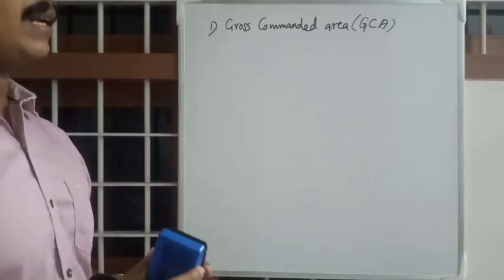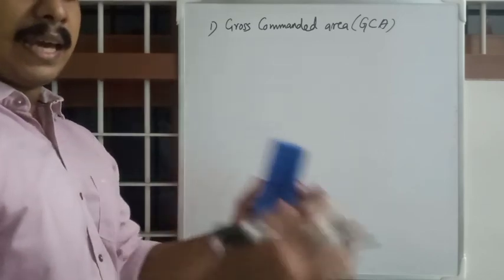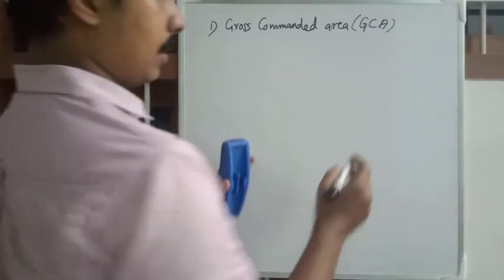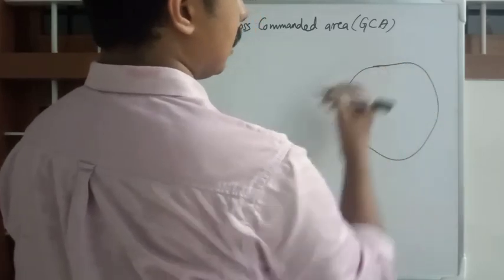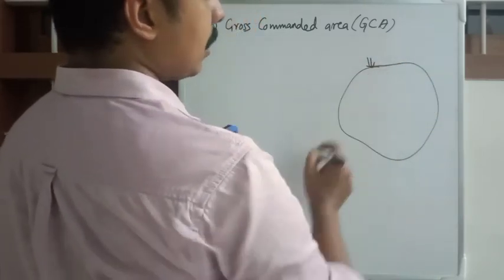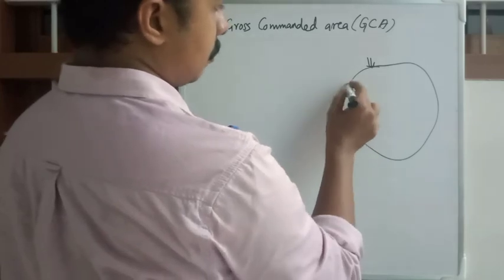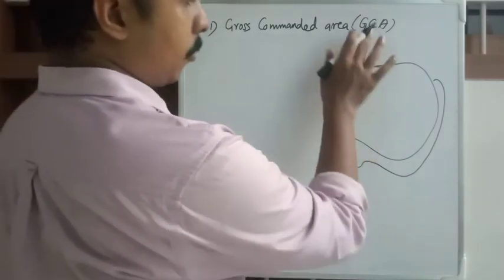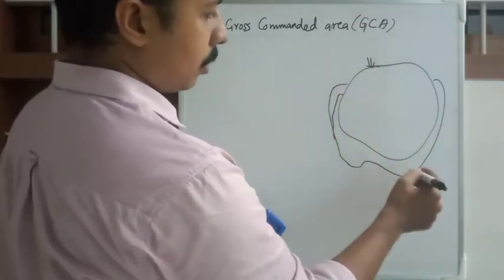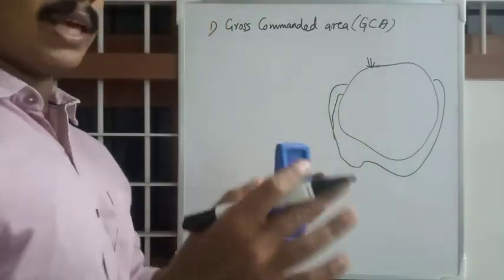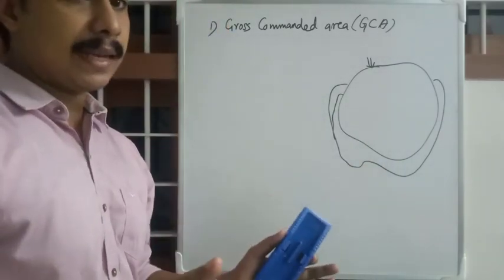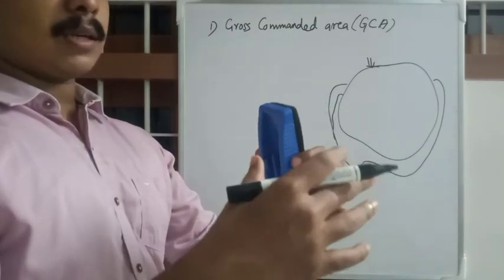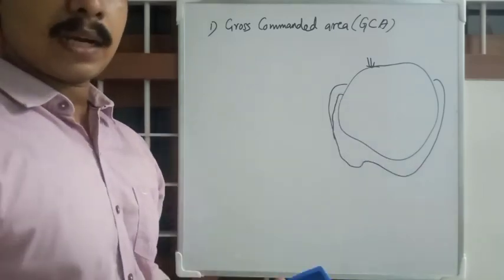Gross commanded area is the area surrounded by the sources and drainage of water. Suppose this is the area and there is a source of water here, and all this portion is drainage. Water will be flowing in and out through these portions. Suppose you take a big island, there will be a source of water through canals for irrigation, and all the water after irrigation will flow out to the surrounding water.